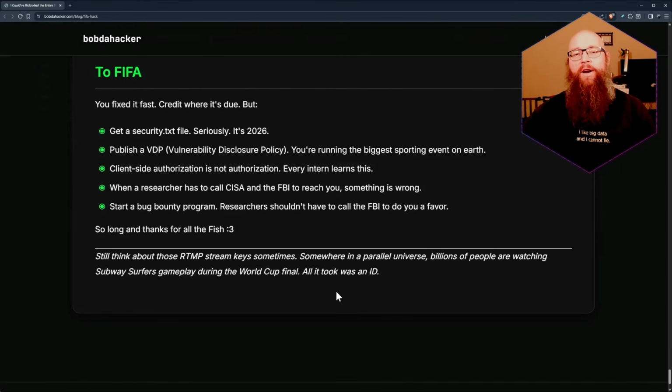Yeah, so that's the story of how one industrious hacker pretty much almost rickrolled the entire planet. I wish they had done it, but I also applaud them for not doing it. So please let me know down in the comments what was the worst client-side auth bug you've ever seen. Drop it down there below. I love reading about those. It's really funny to see well-meaning developers accidentally kind of shoot themselves in the foot, especially when it's such a basic security issue like this that you wouldn't expect it from the largest sporting organization on the entire planet.